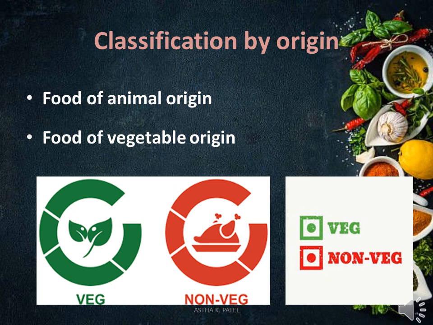You can see in the picture, and you are all familiar with these logos. The green is suggesting vegetarian food and the red symbol with the square is suggesting non-vegetarian food.